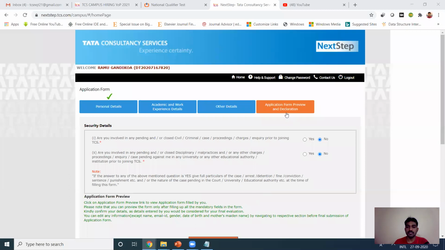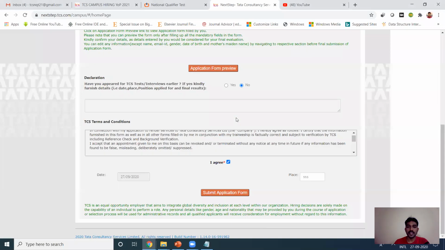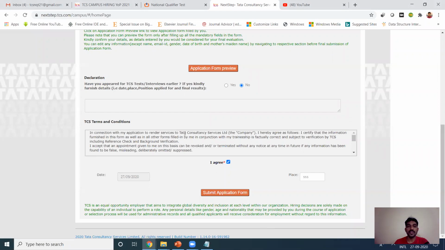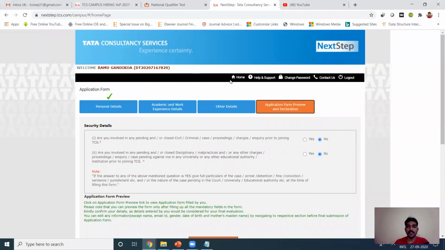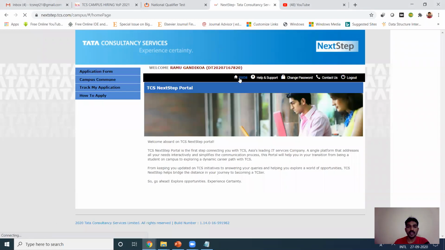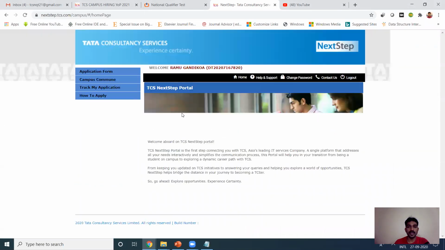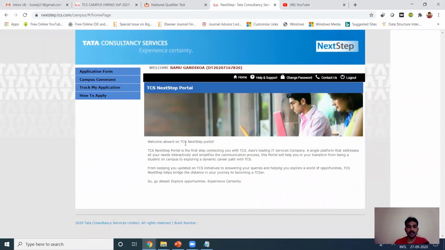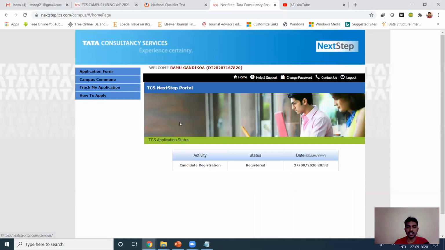After filling in this application, you just go here and submit your application, and you will get the apply job option. So if you click apply job, they have even given the steps on how to apply for the job. So the NextStep portal, everything is here only. So you can track your application even. This is the candidate registration status: registered. I just registered now, no? That is why. And after you apply, it shows that the job is applied. Okay, na? So all the best for future endeavors.